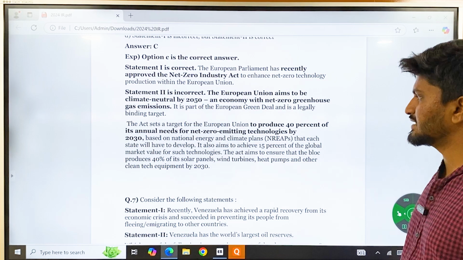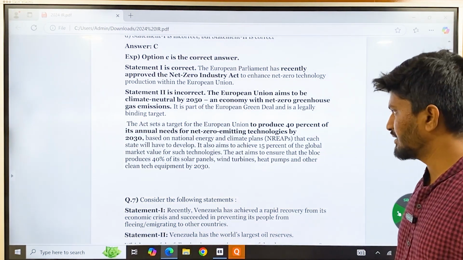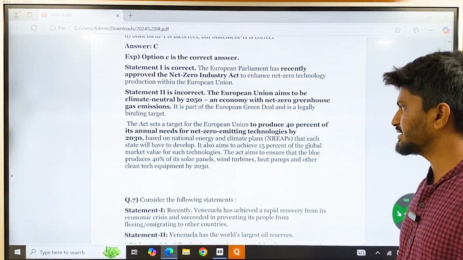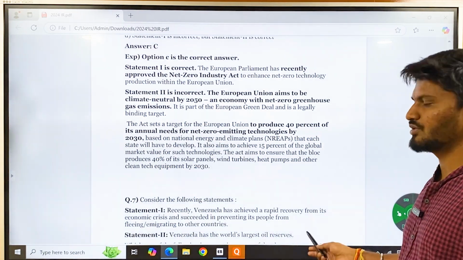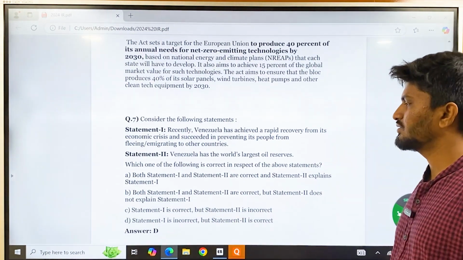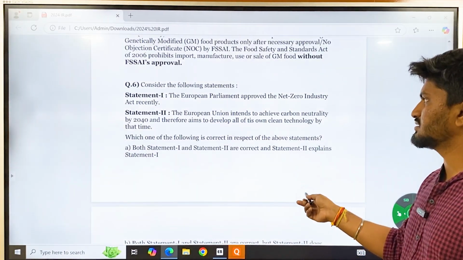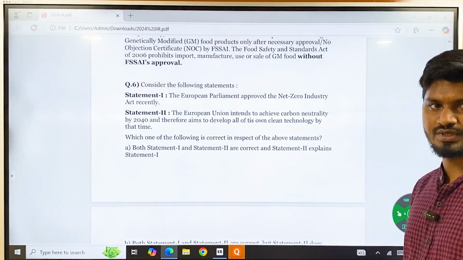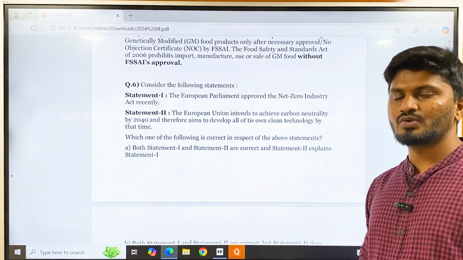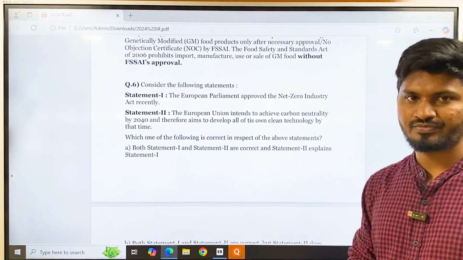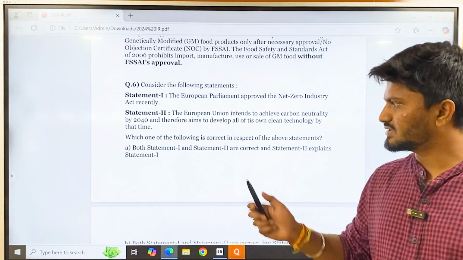The Act sets a target for European Union to produce 40% of annual needs for net zero technologies by 2030 based on the national energy and climate plans. By 2030 it should be 40%, by 2050 it becomes completely climate neutral. And then question number 7, whenever there is an extreme statement like this, use common sense. Achieve carbon neutrality by 2040. Is such a European Union, an industrially developed continent, going to achieve carbon neutrality within a short amount of time? It is going to take time. So these kind of questions can be answered by the use of common sense. So this extreme statement becomes wrong here.